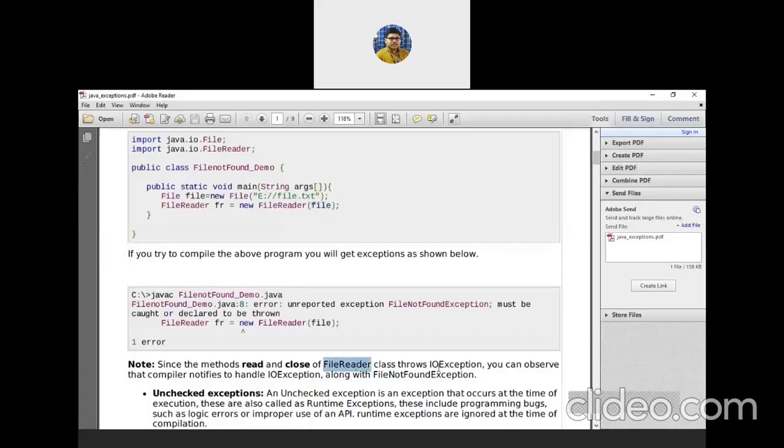So this FileReader class may throw an IOException. So that IOException must be declared from main also, rather must be written from main also, just like this: public static void main String args throws IOException. That I will discuss in detail later on.